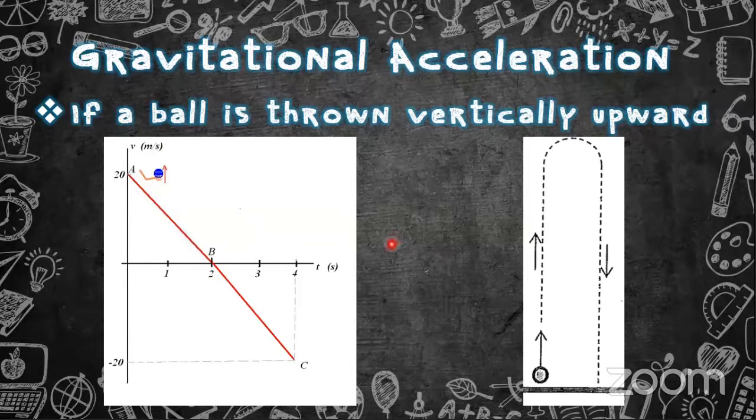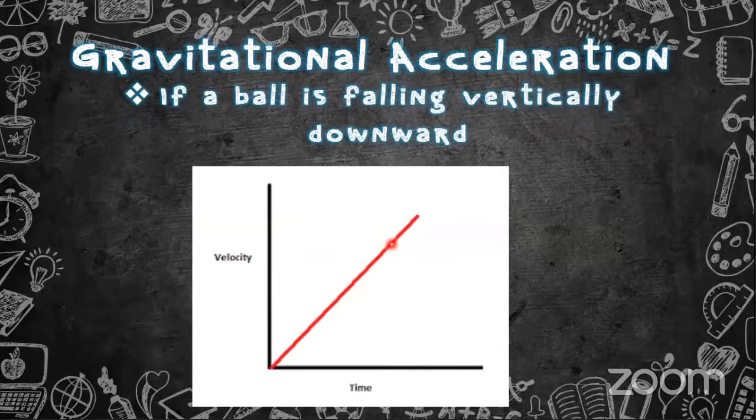If something is only falling, will it come to the negative stage? No. If it is falling vertically downwards, it will be like this, going up and up and up. Falling down, even after it reaches the ground, it still has a velocity. It stops because it is hitting a surface, but the velocity is there, right? This is the graph drawn for an object which is falling vertically downward.